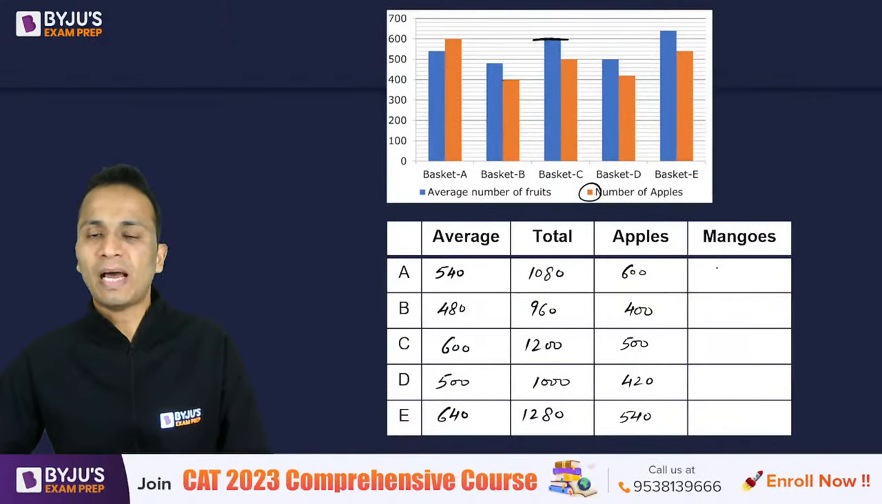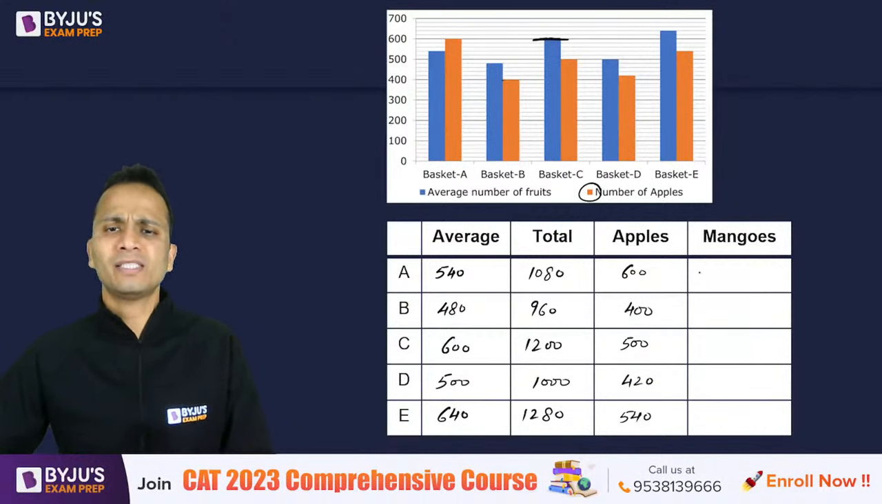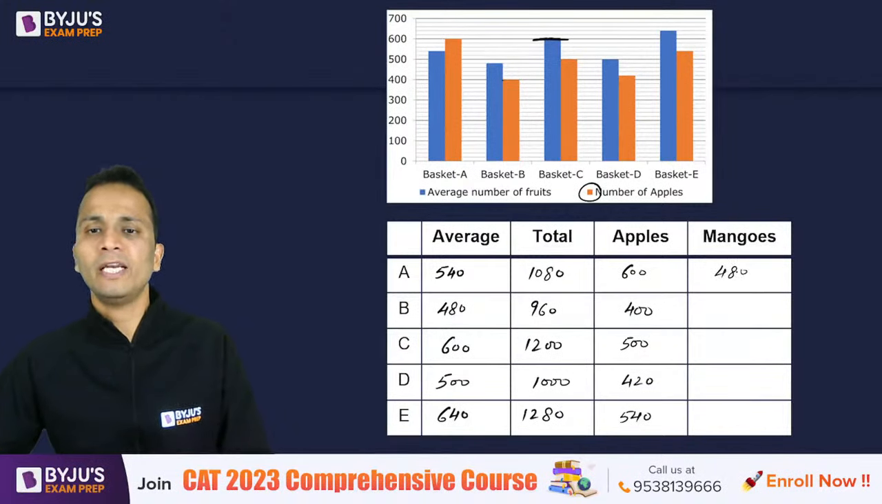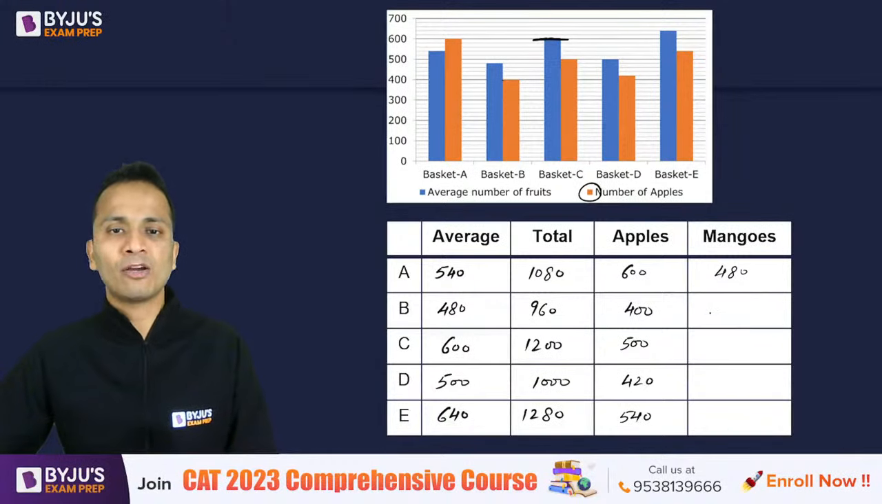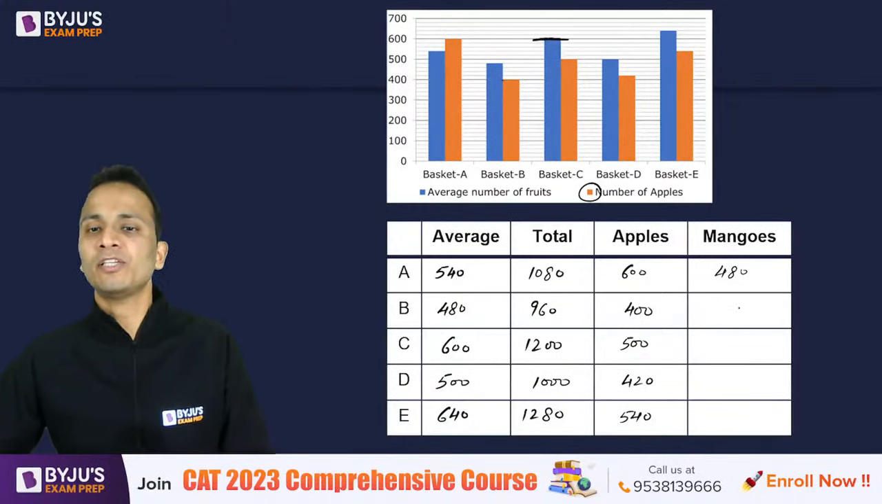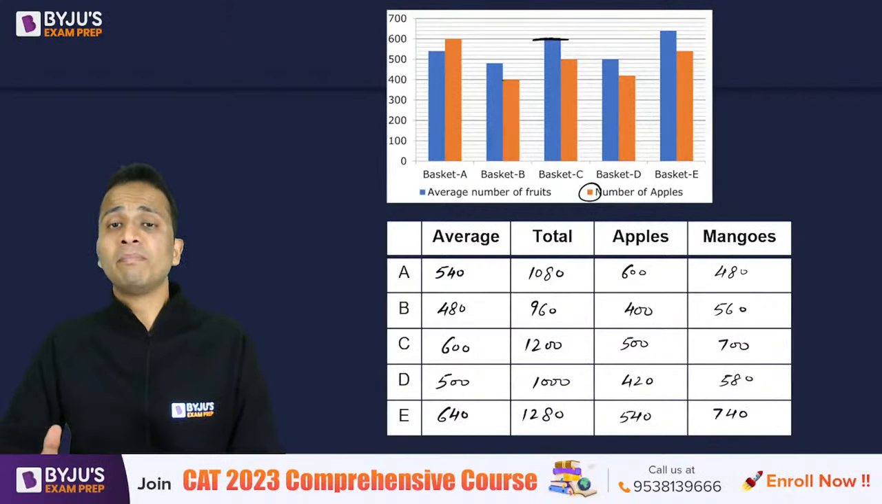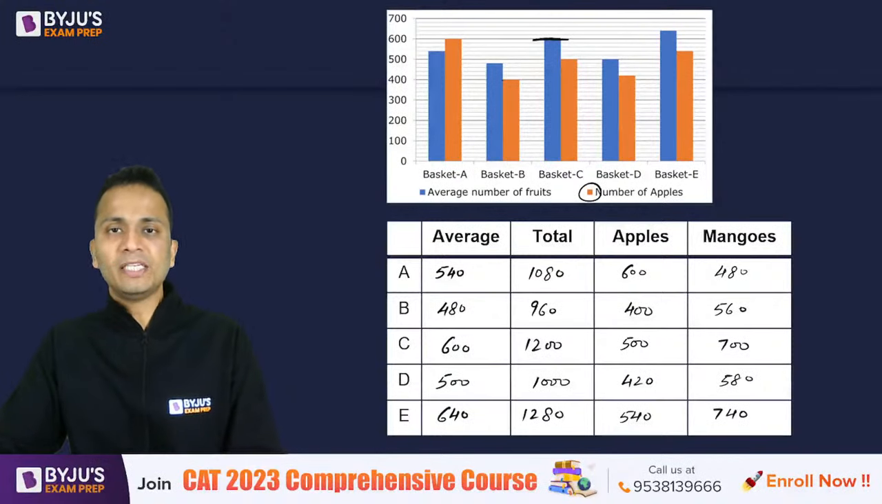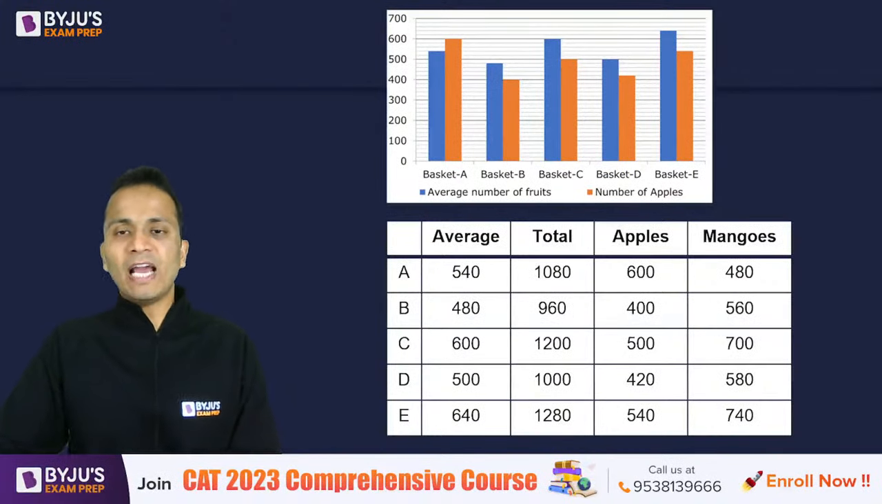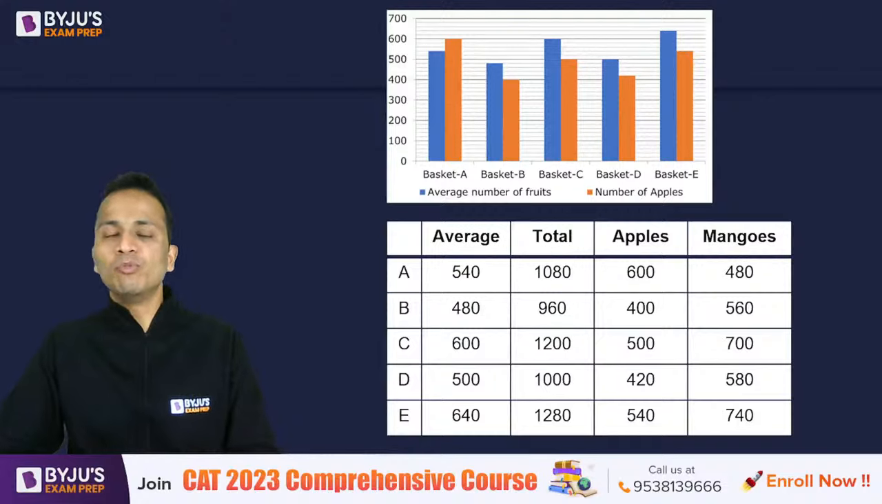Right. So number of mangoes is 1080 minus 600, it will be 480. Number of mangoes in basket B, 960 minus 400, that is 560, then 700, then 580, and finally 740. So these are the number of apples and mangoes in each of these baskets, right? So this is the table that we have in our hand. And now let's quickly move on to the questions.